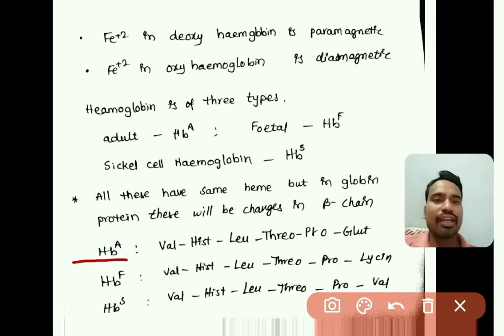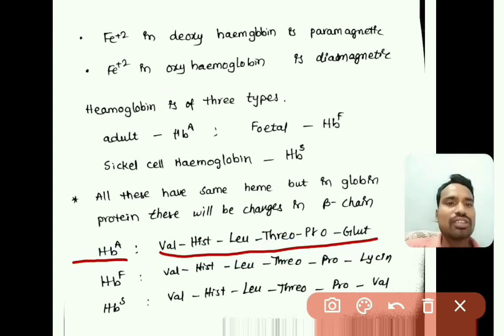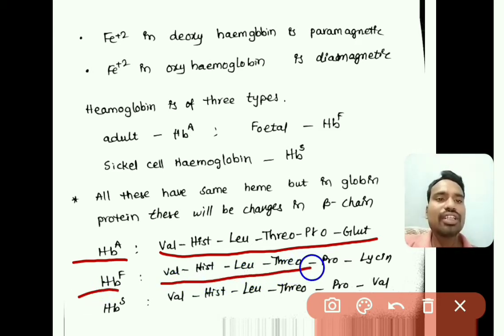In HbA, the sequence of amino acids in the protein is valine, histidine, leucine, threonine, proline, and glutamic acid. In HbF, fetal hemoglobin, it is the same: valine, histidine, leucine, threonine, proline, and at last lysine.